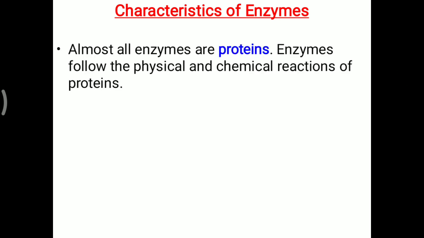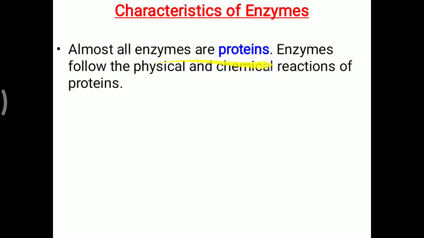Now the characteristics of the enzyme. Almost all enzymes are protein in nature. Enzymes follow the physical and chemical reactions of protein. The most important one that you have to remember is about temperature. At higher temperature and in acidic medium, they will coagulate. So what happens? The quaternary structure of the protein will be lost. The same thing will occur in the enzyme.